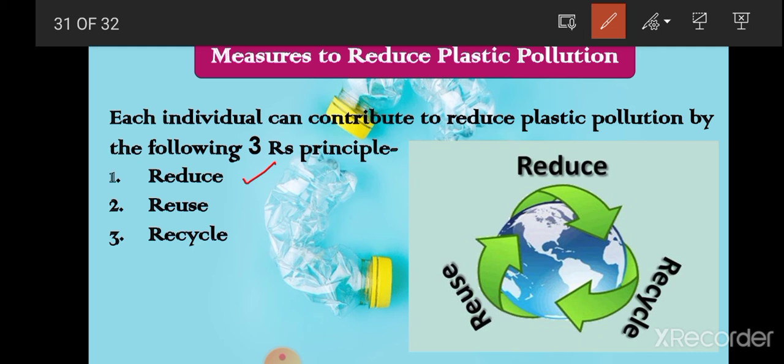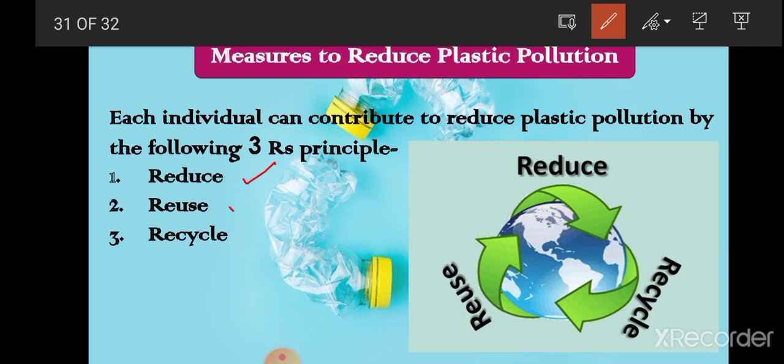Suppose you are going for shopping, so instead of carrying a plastic bag or polythene bag, you can use a jute bag or cloth bag or a recyclable paper bag also. This will be a good choice instead of taking plastic bags. So we should try to minimize the use of plastic materials.